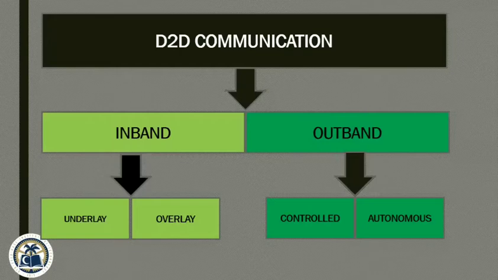Now coming to out-band. In out-band, unlicensed spectrum is exploited by the user. Therefore, out-band communication is used to mitigate the interference between D2D and cellular links. Out-band is also further divided into controlled and autonomous. In controlled, the base station is responsible for all computation and management tasks, but in autonomous, individual user equipment are responsible for allocating the spectrum for D2D communication. Network assistance is not viable as the spectrum is unlicensed. No control of the base station thus becomes a challenging task.